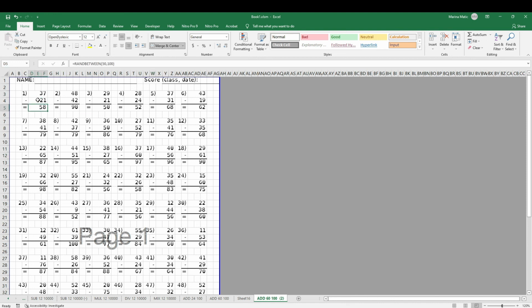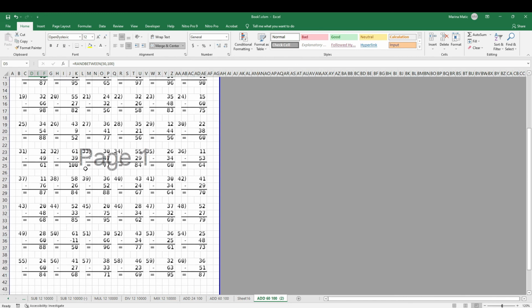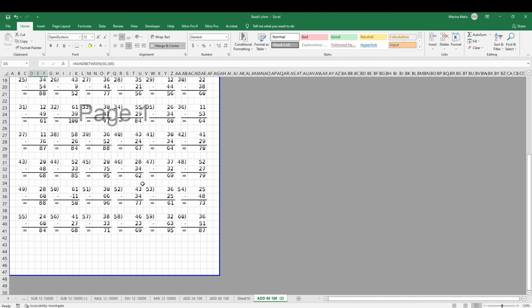And now I need to change the formulas up. I need to put the highest number on the top, and that is something I'm going to do off the video. I'm going to finish this Excel file.